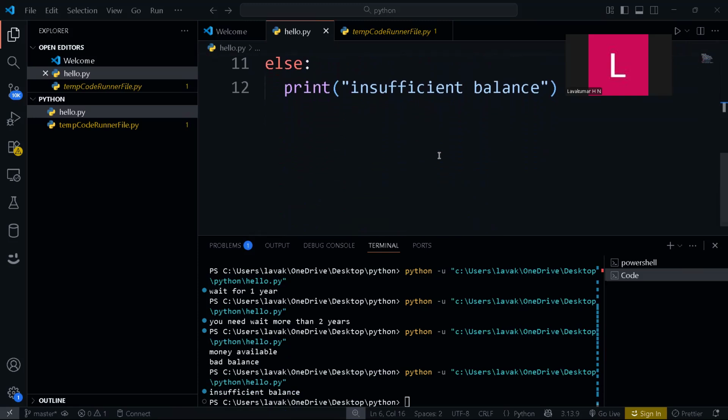So this is all about if and if else statements in Python. This is a very important programming concept. You must practice a lot with these if, else, elif statements, because they are very useful. There are so many programming exercises that you can take.